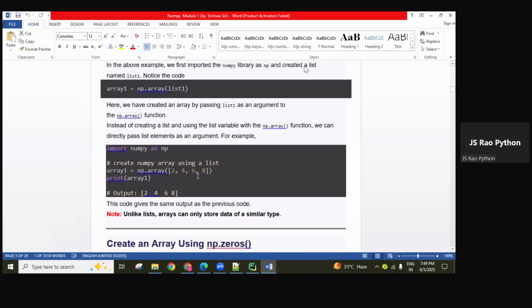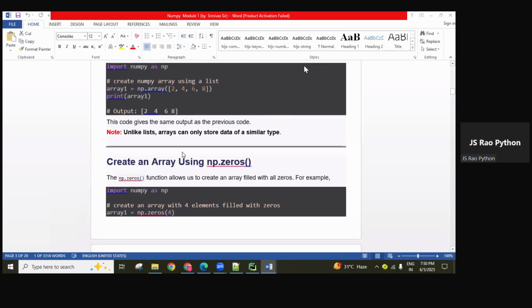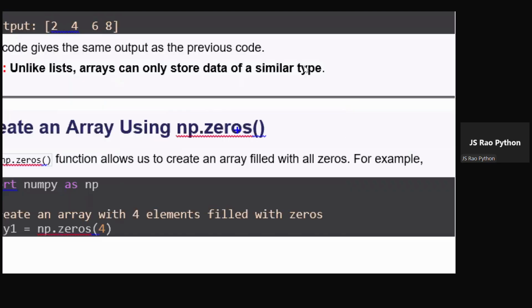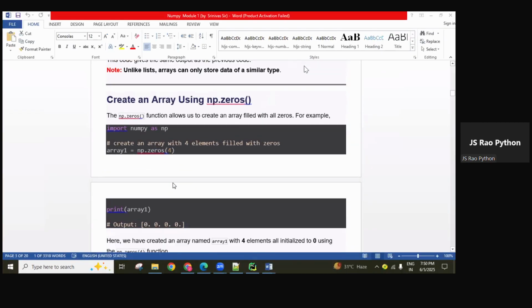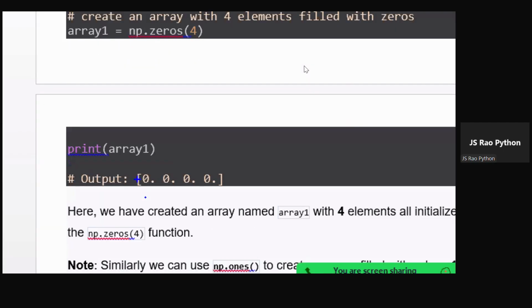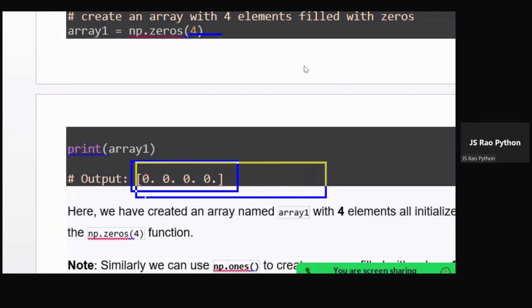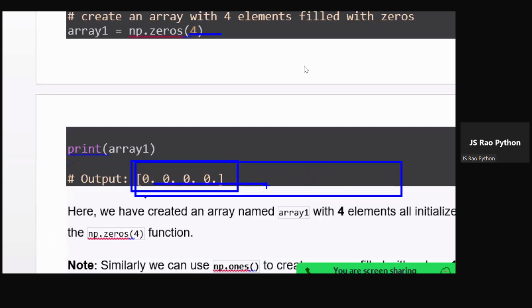If you go through it line by line, you will easily understand every point. Okay, this is all I explained. We also have a zeros function, like the array function. Zeros of 4 generates an array of 4 zeros, as floating point numbers. If I give 10, it generates an array of 10 zeros.